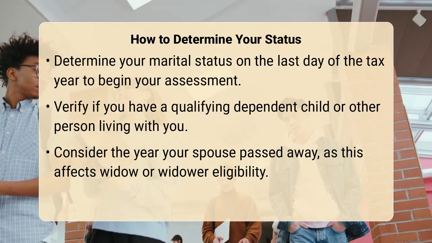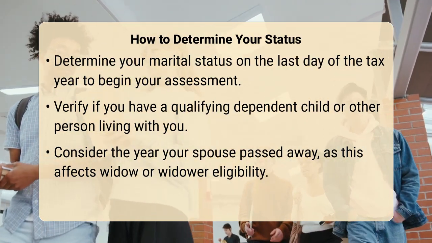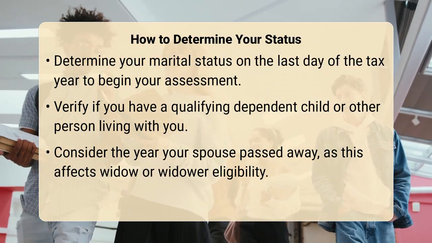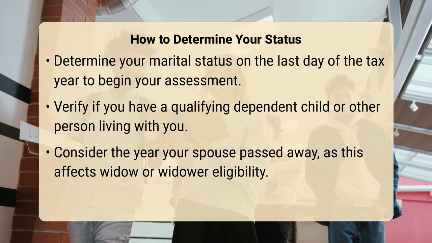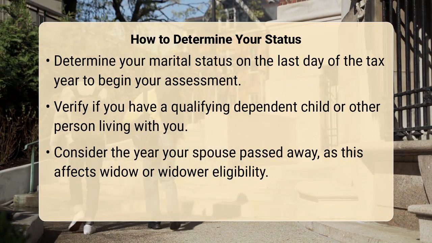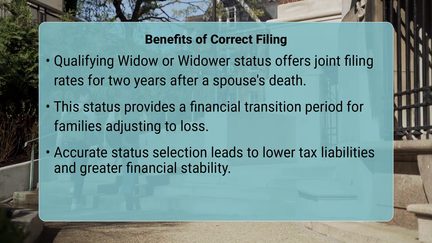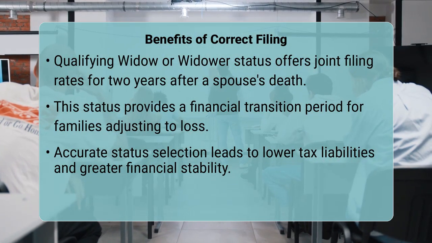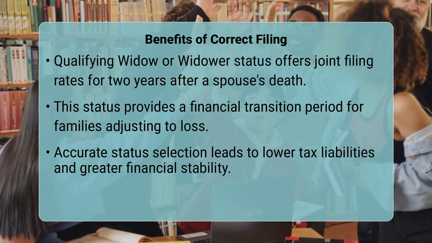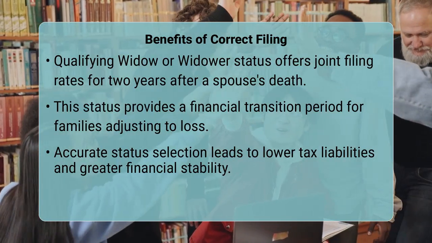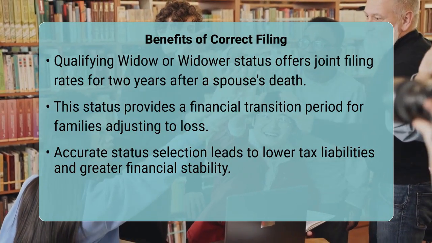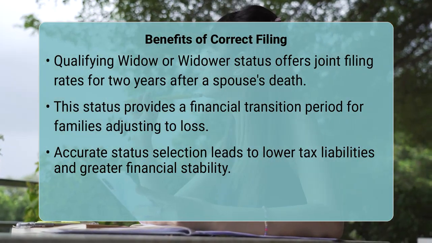A key benefit of qualifying widow or widower status is that it allows a surviving spouse to use the same tax rates and standard deduction as someone filing jointly for up to 2 years after the spouse's death. This is a substantial advantage, often providing a lower tax liability than head of household status. The Internal Revenue Service designed this status to provide a transition period for families adjusting to the loss of a spouse, acknowledging the financial adjustments involved. Understanding these unique requirements ensures you leverage the appropriate tax benefits for your specific family situation.